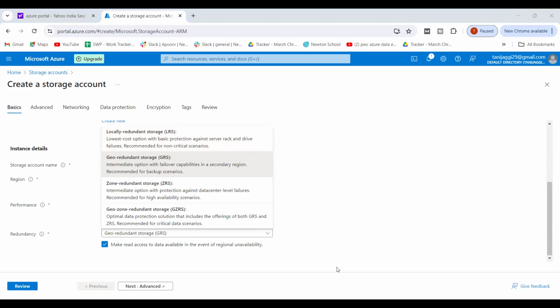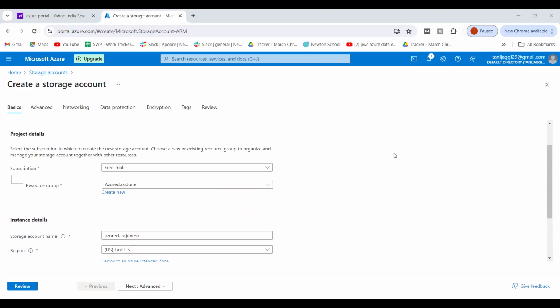Yes, every resource group must have a storage account, right? Because you want some storage to store your data. Where are you going to store your data, right?